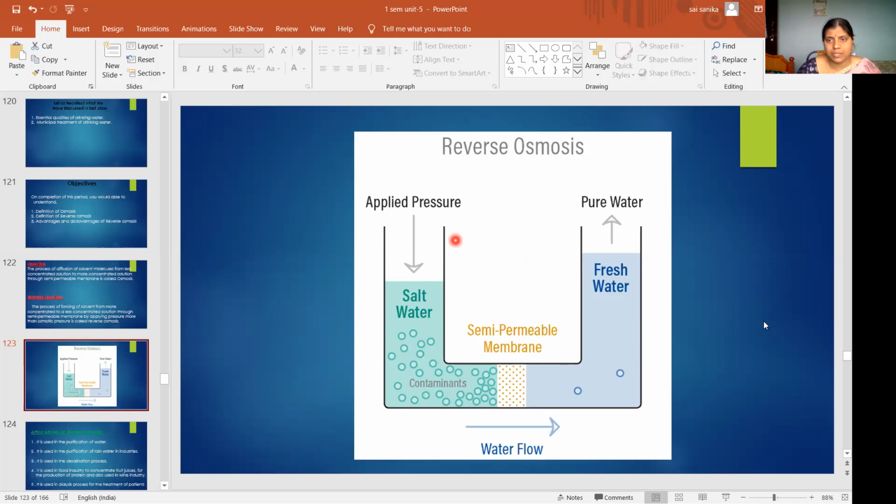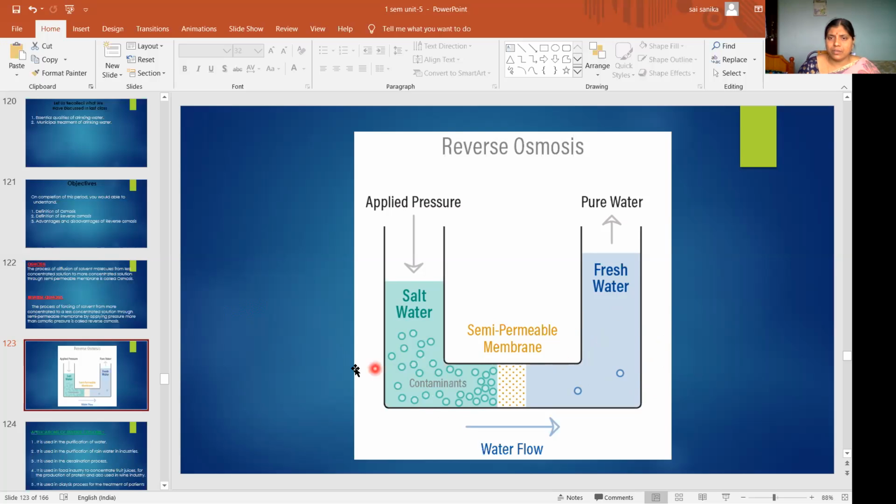Very simple. Osmosis means flow from here to here, from a less concentrated solution to a more concentrated solution. So why are we saying more concentrated? Salt water means salts will be present, some impurities will be present, some organic matter will be present. That's why it is concentrated. Fresh water means no impurities, it is very fresh. That is a dilute solution.